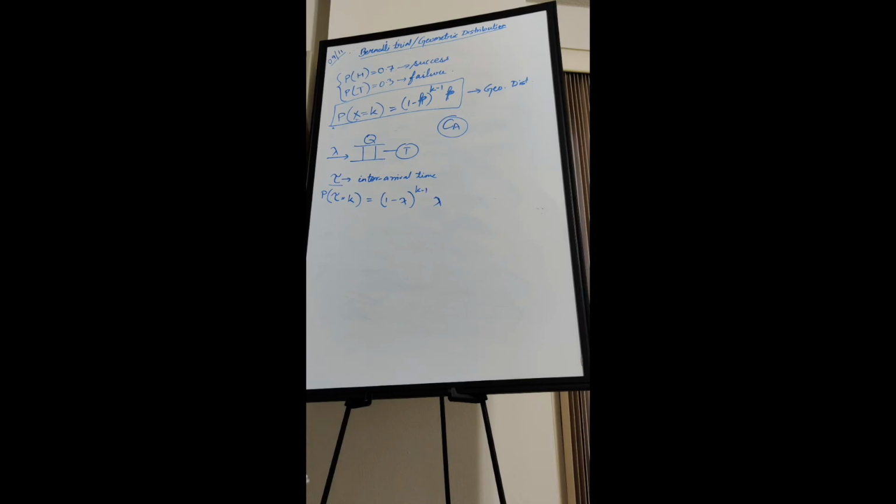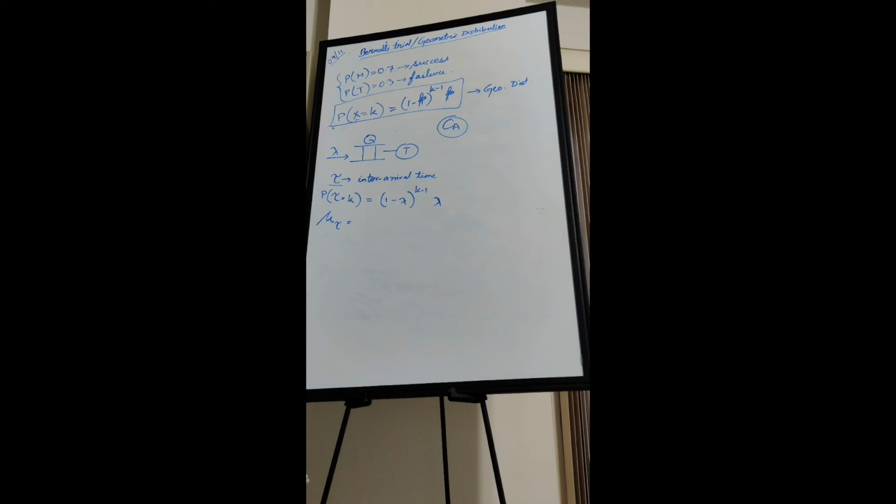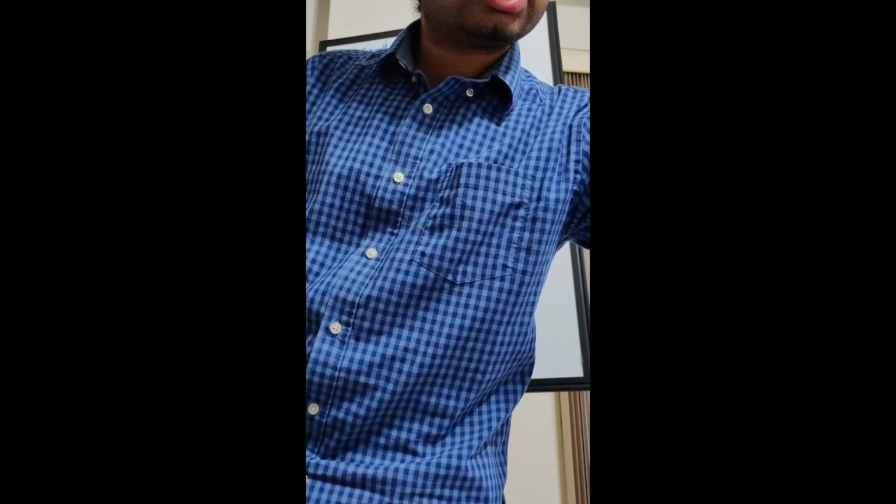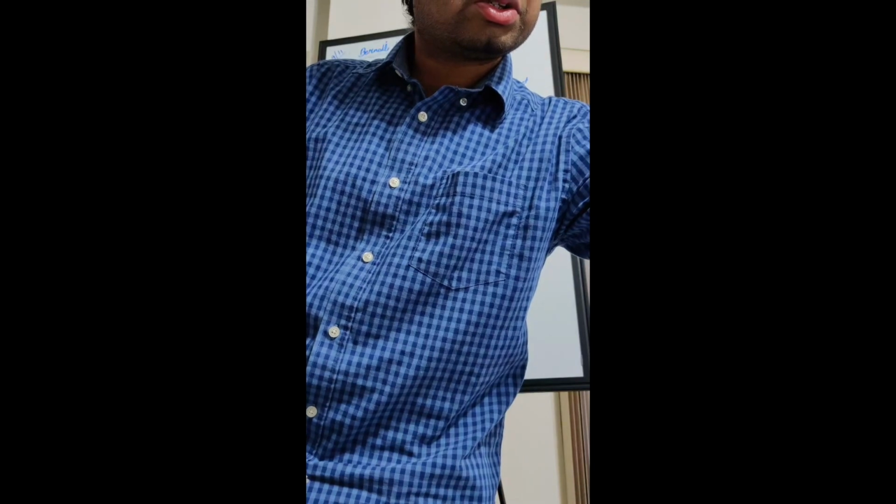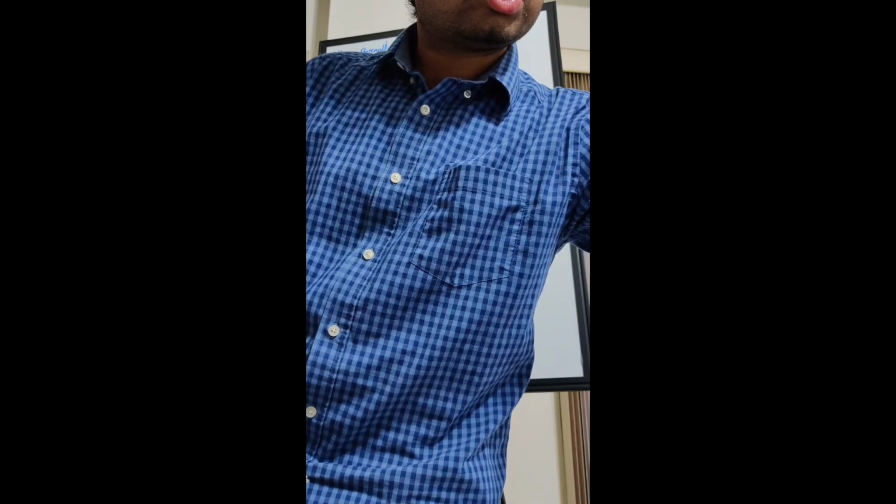Now we have to find the mean inter-arrival time. Can you tell me what is the mu of tau? How do we compute the mean of tau? Summation over tau from minus infinity to infinity of x into the probability, that is, the geometric P of tau equals k.